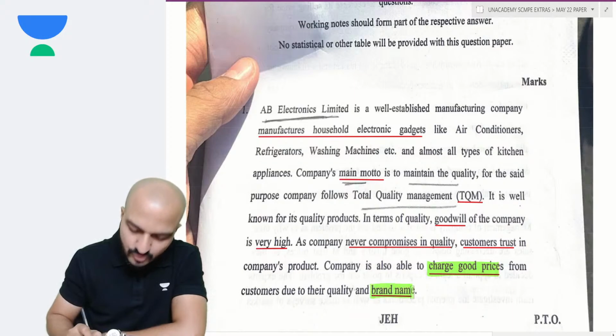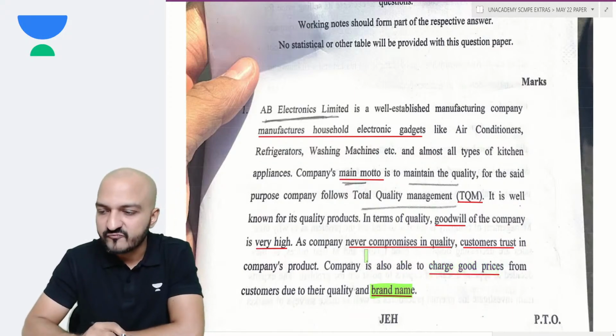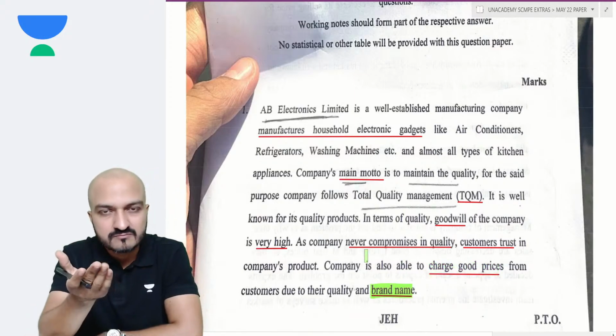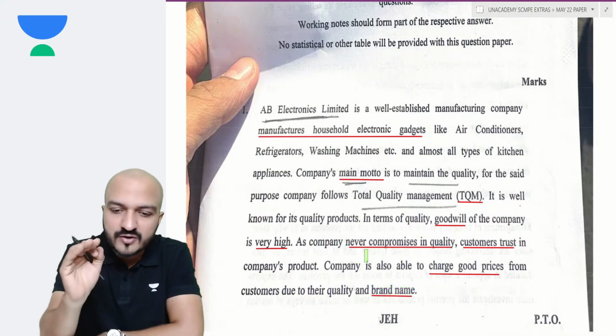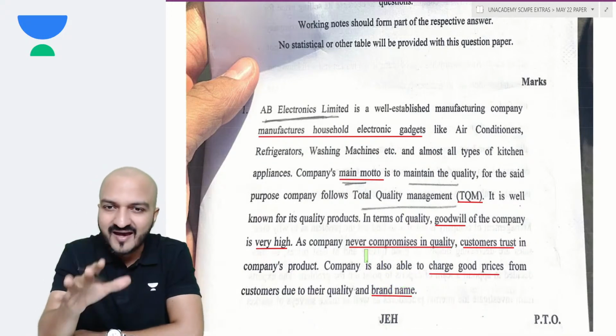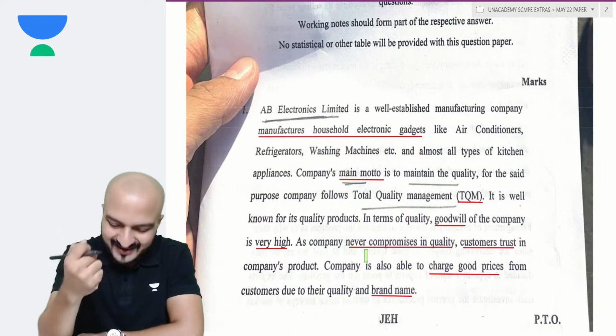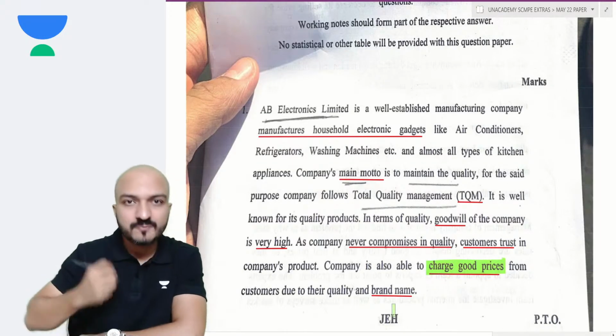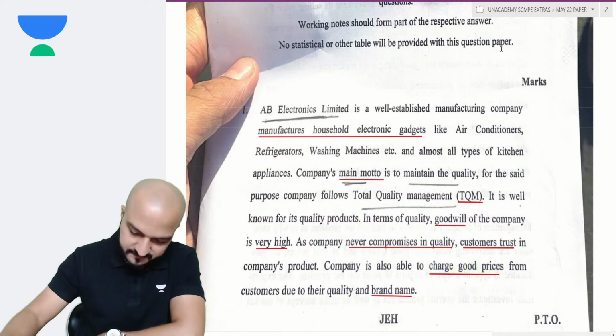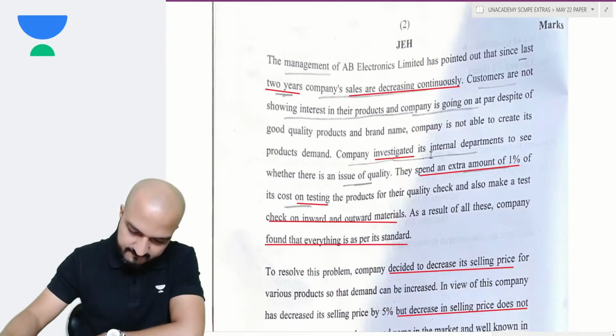And they have a very good brand name. Say, for example, Apple. Apple is a very reputed company. Their quality is always considered very premium, and because of that quality and brand name, they are able to charge good prices from the customers. Okay?